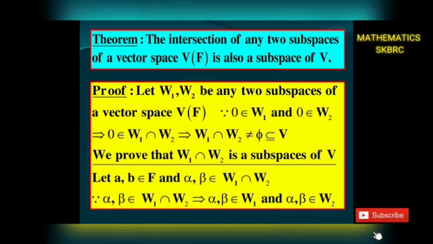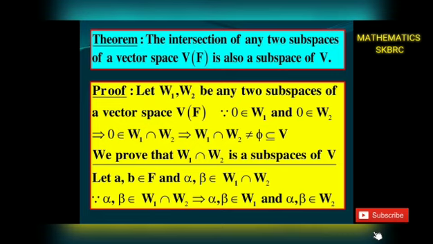One more important theorem: the intersection of any two subspaces of a vector space is also a subspace. Let V(F) be a vector space and W1, W2 be two subspaces of V(F). Since W1 is a subspace of V(F), by additive identity, 0 exists in W1. Similarly, additive identity 0 exists in W2. That gives 0 belongs to W1 intersection W2, a common element in W1 and W2. Therefore, W1 intersection W2 is a non-empty subset of V(F).